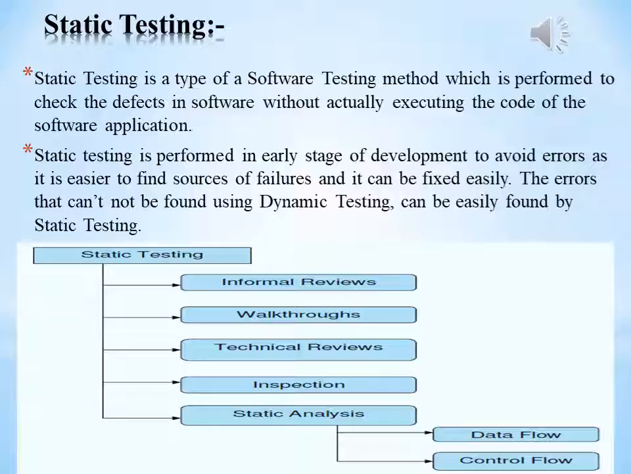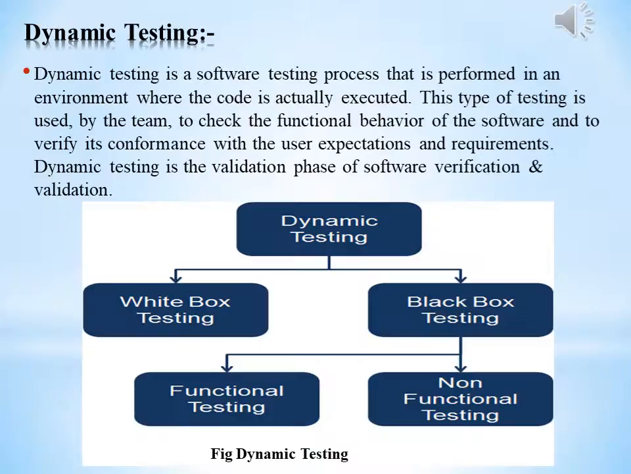Now, next is dynamic testing. Dynamic testing is a software testing process that is performed in an environment where the code is actually executed. This type of testing is used by the team to check the functional behavior of the software and to verify its conformance with the user expectations and requirements. It is the validation phase of software verification and validation.